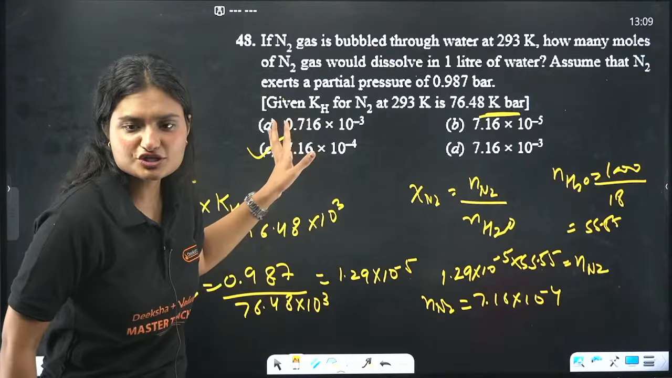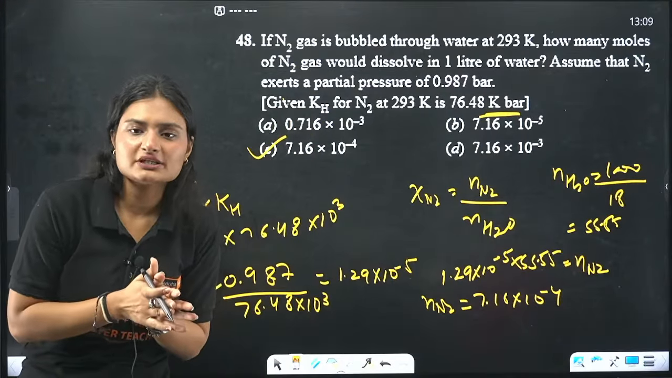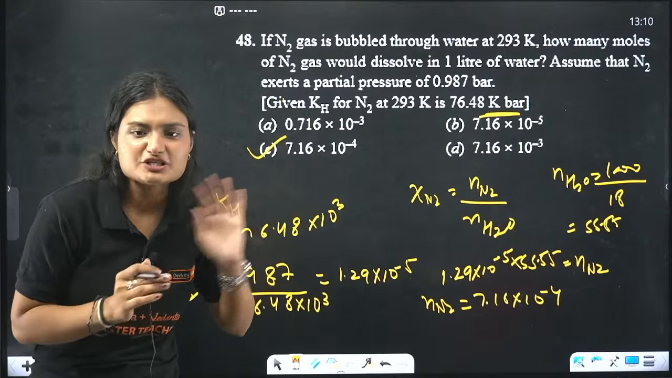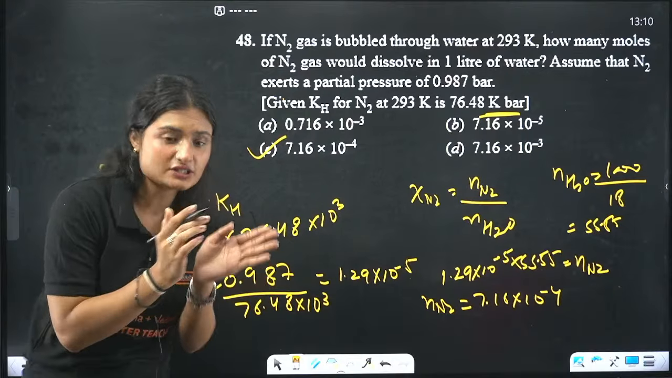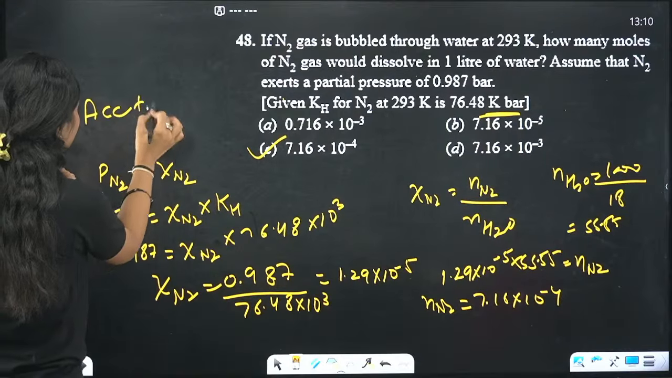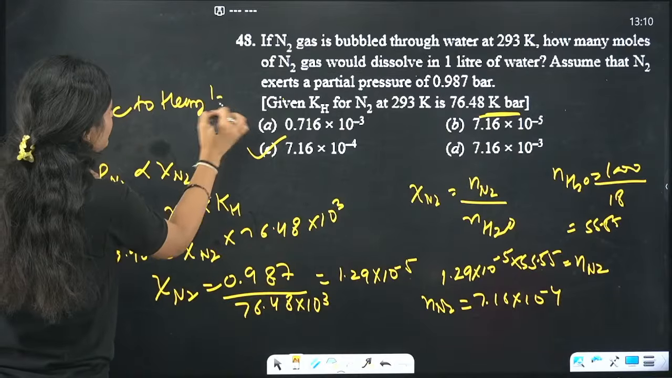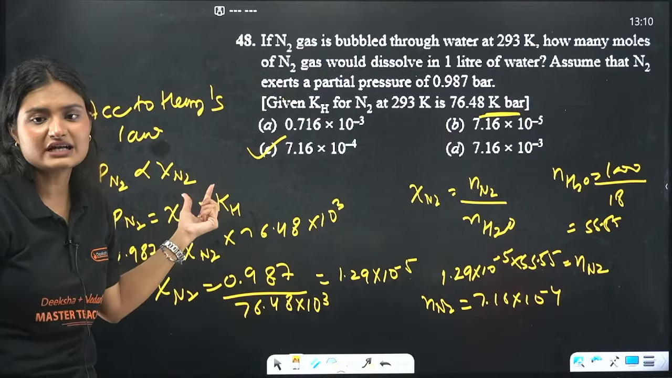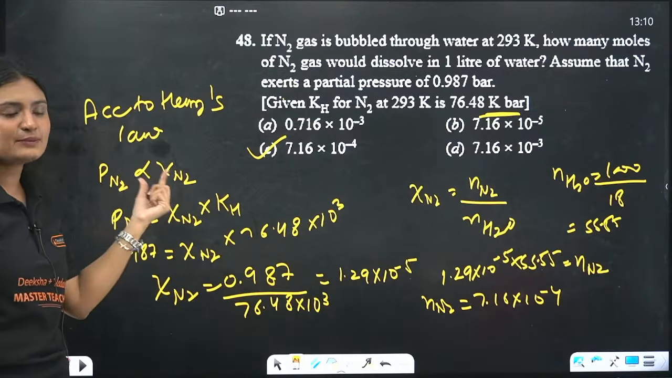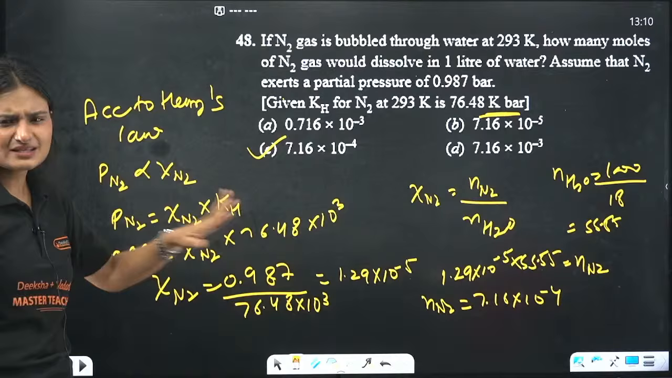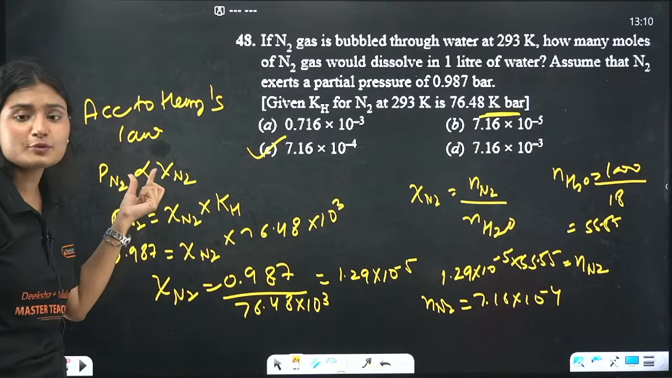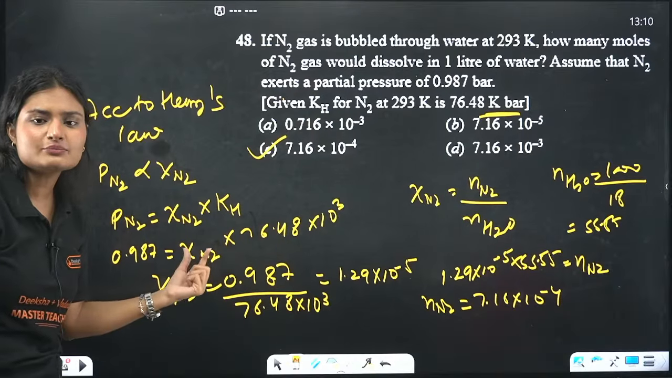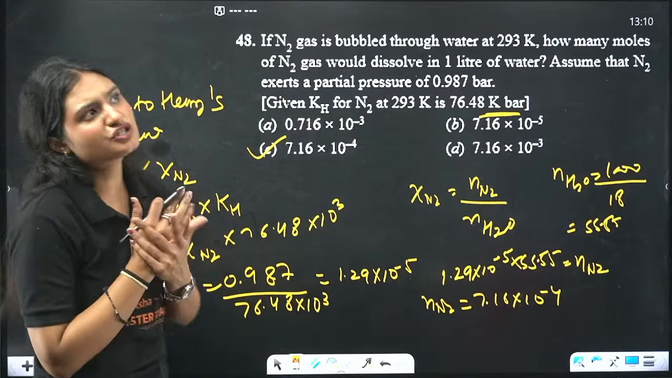So, read the question once. When you bubble nitrogen gas through water, how many moles would dissolve? Partial pressure of nitrogen gas is given. This is according to Henry's law. What is according to Henry's law? That the partial pressure of a gas is directly proportional to the mole fraction of that gas. If you replace the proportionality sign, we replace it with Henry's law constant. We substituted the value and calculated the mole fraction of nitrogen.